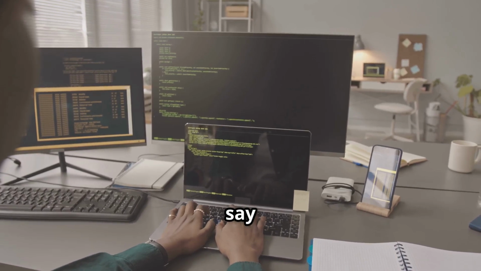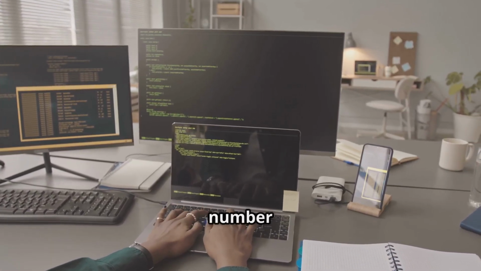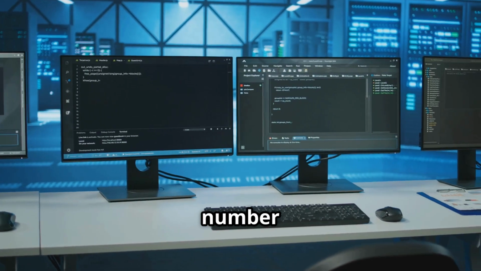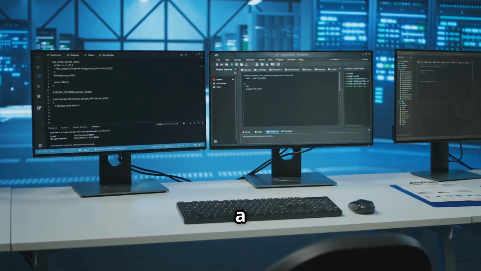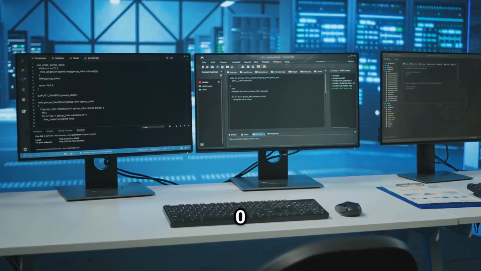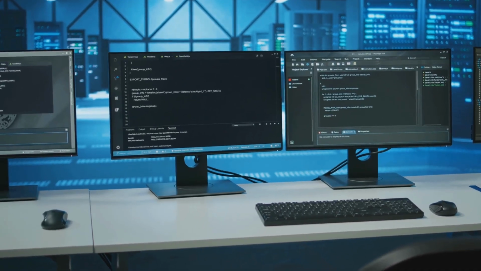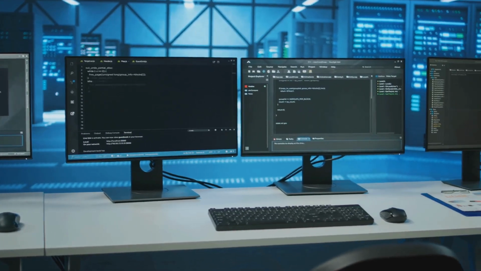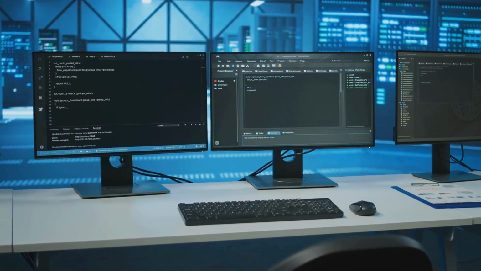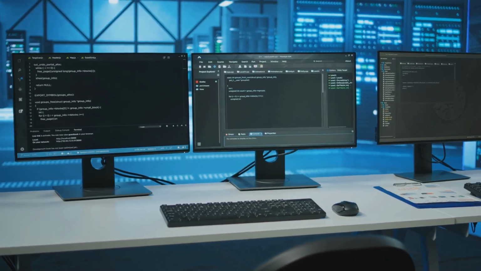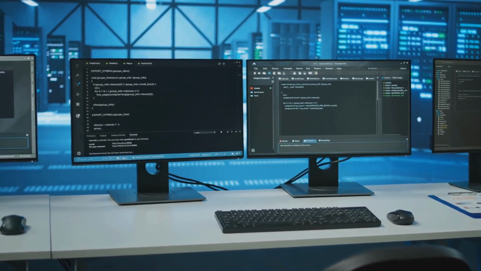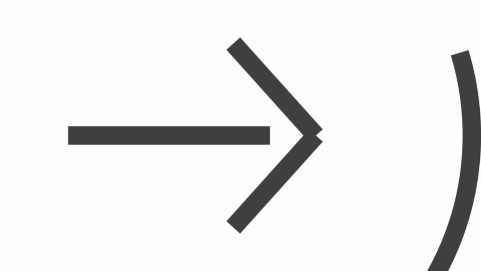For example, let's say we want to write a program that determines if a number is positive, negative, or zero. number equals float, input, enter a number. If number > 0, print, the number is positive. Elif number < 0, print, the number is negative. Else, print, the number is 0. In this example, the program takes a number as input and uses if, elif, and else to print an appropriate message based on the number's value.